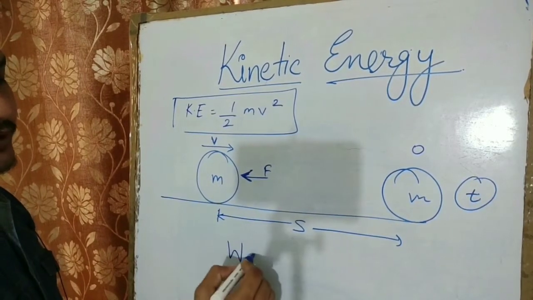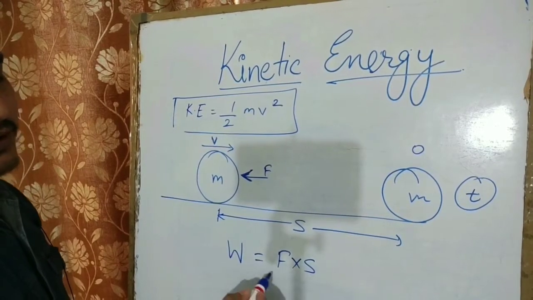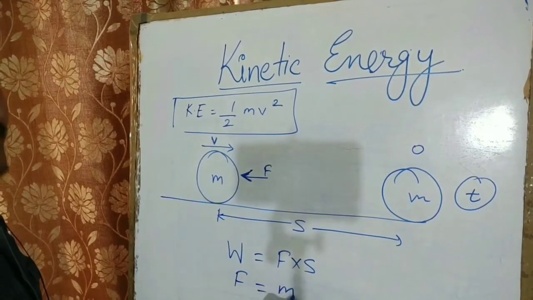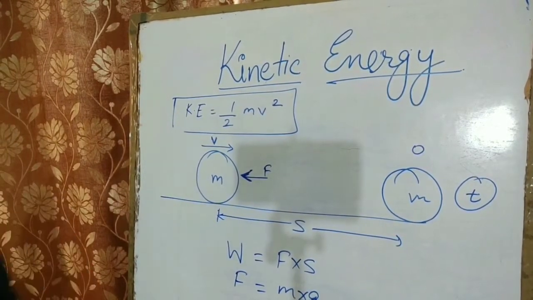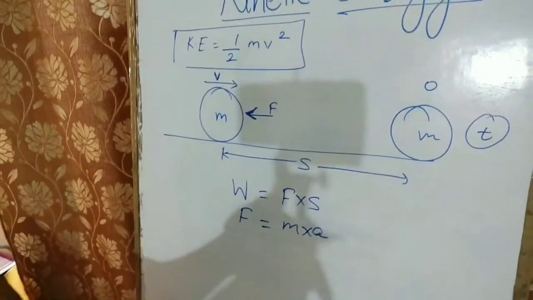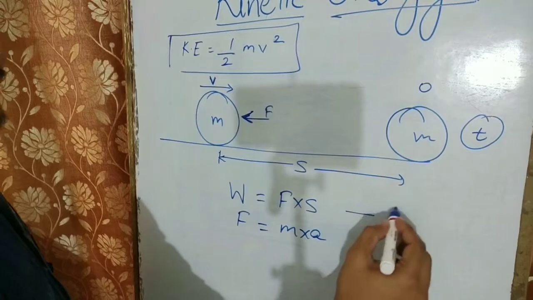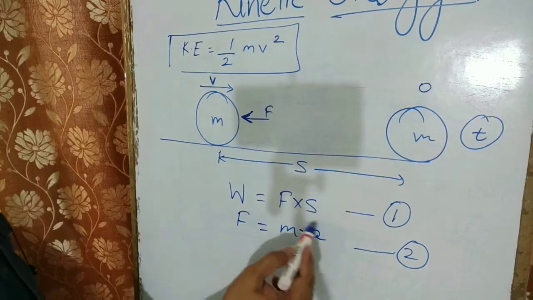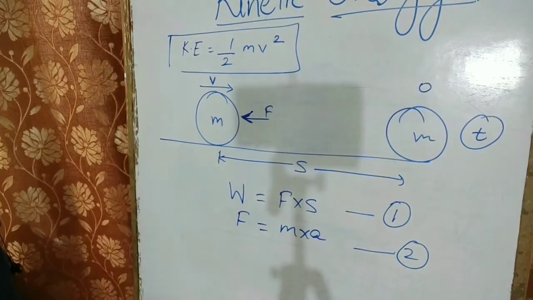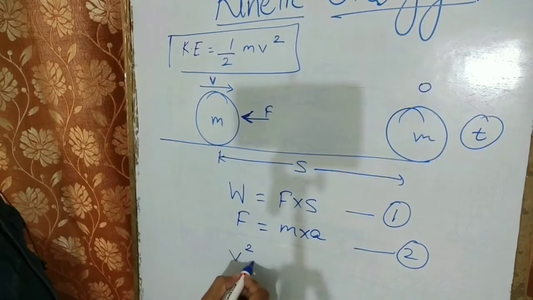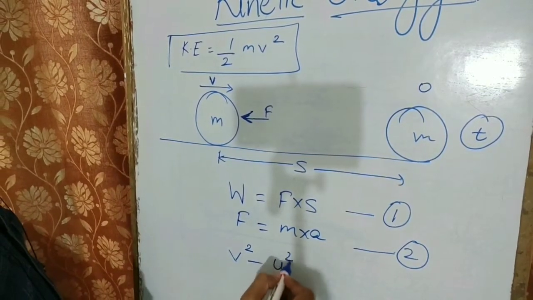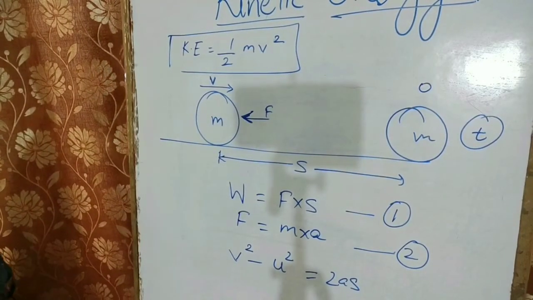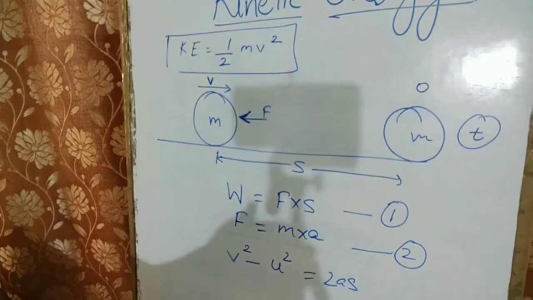We know that W is equal to F into s, force into displacement. We also know that F is equal to mass into acceleration. So this is our first equation, this is our second equation. Now, can I find the value of a? Yes, using equations of motion: v square minus u square equals 2as. This equation we have already learnt in class 9. I hope you know it.